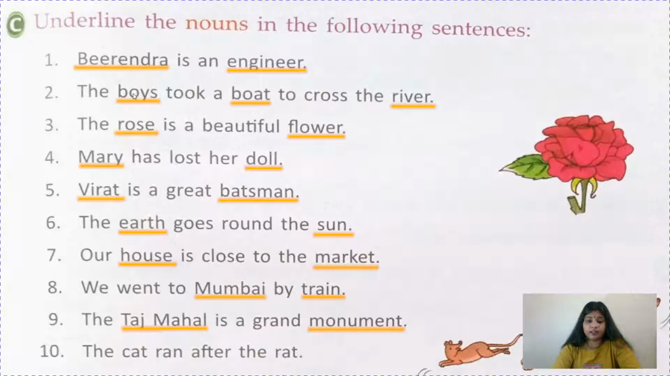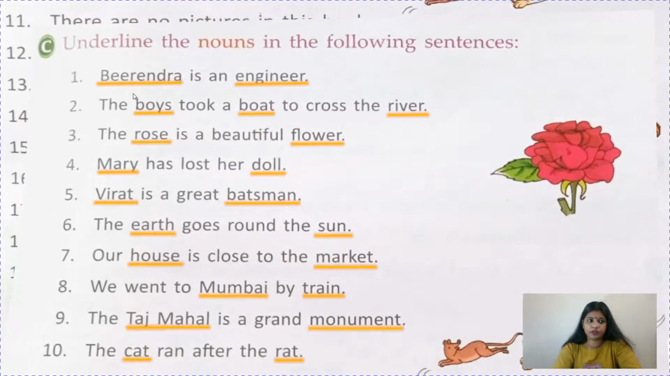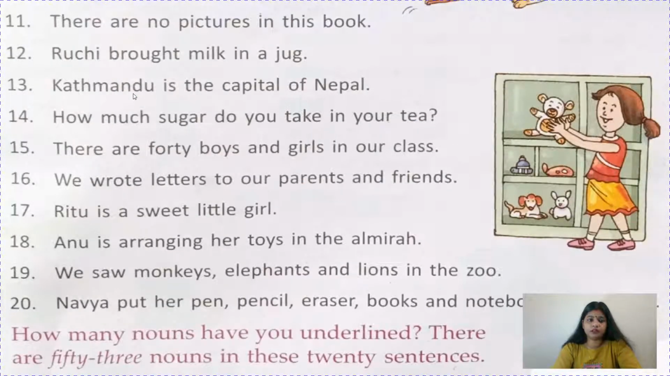Monument or any building like that, fort and all. Okay. The cat ran after the rat. So cat and rat, they are animals. So you will underline that also. Now 11th number. There are no pictures in this book. So children, pictures and book, they are names of things.